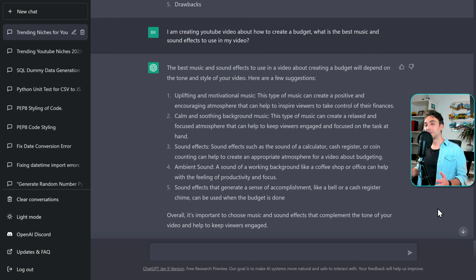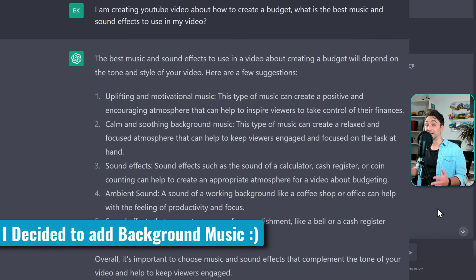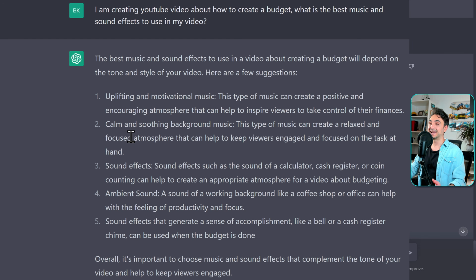To be honest, I haven't thought about whether I'm going to add background music to my videos and tutorials. I haven't done it before, so now if you are seeing this video and you are hearing background music, it's because of this tip. Here it says I can add some calm background music. This type of music can create a relaxed and focused atmosphere that can help to keep viewers engaged and focused on the task at hand. So what do you think?